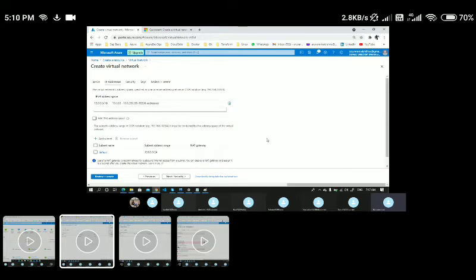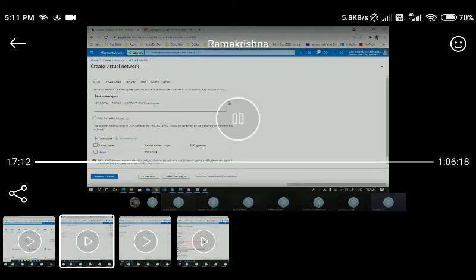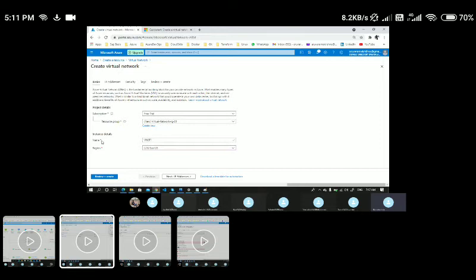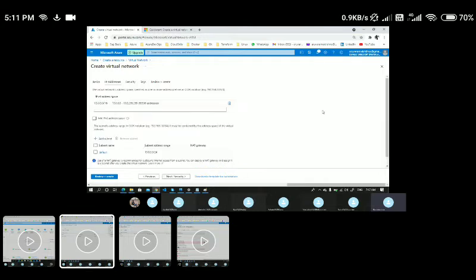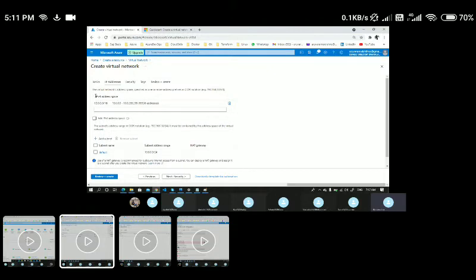Let me go to the IP address here, and as we have discussed in the beginning, whatever IP we are going to use is an IPv4 address.